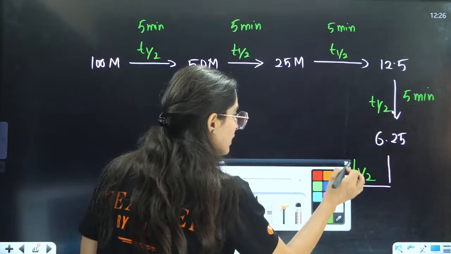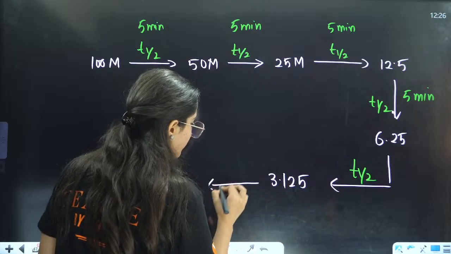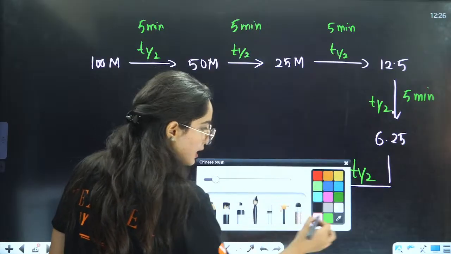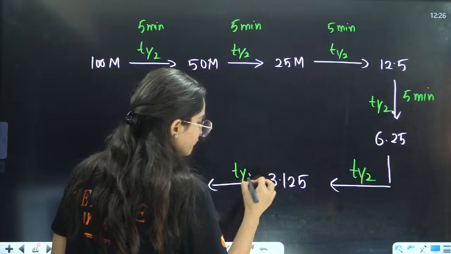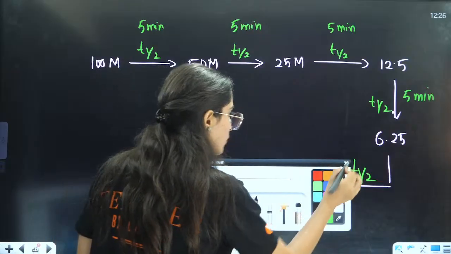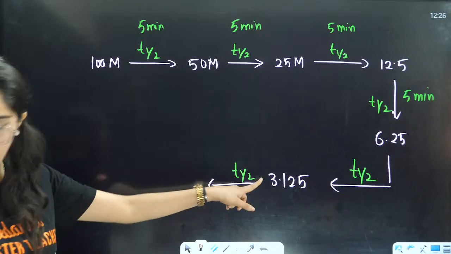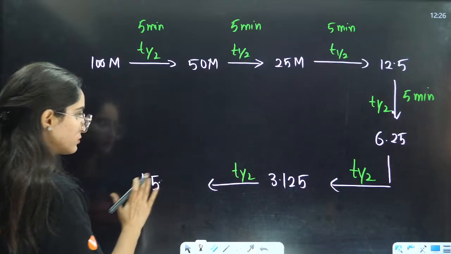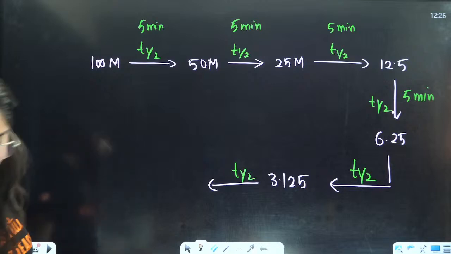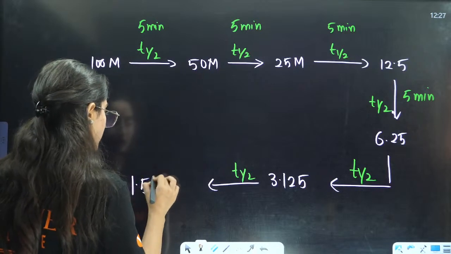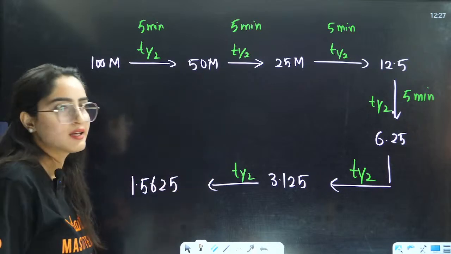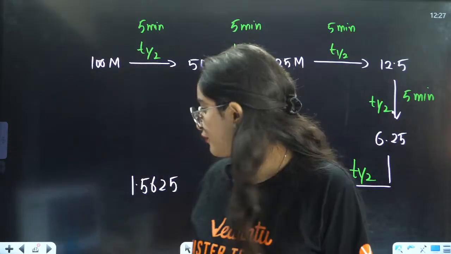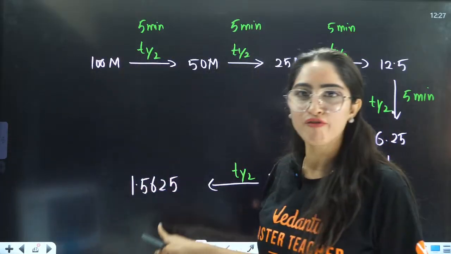Now again I am giving it T half, taking 5 minutes more. Now tell us what is the answer. Now again it is half of this, and half of this will be 1.5625, right? And again we will give it T half, and again it will be half of this.